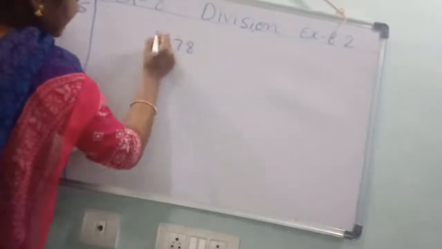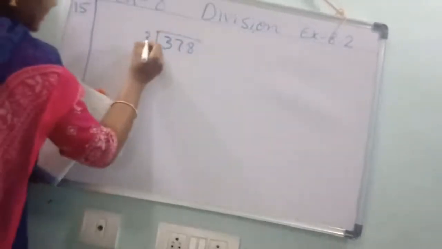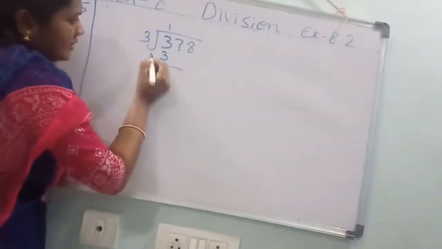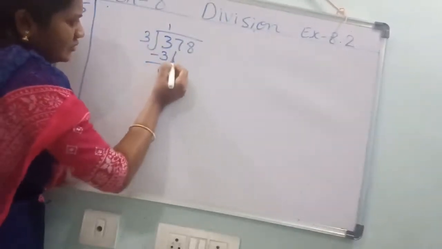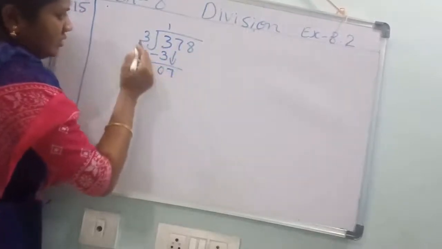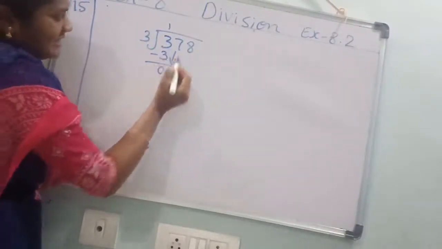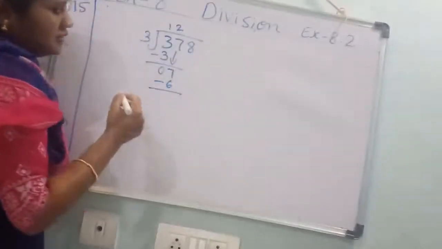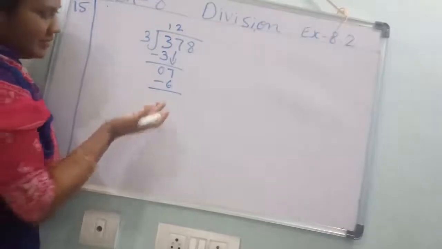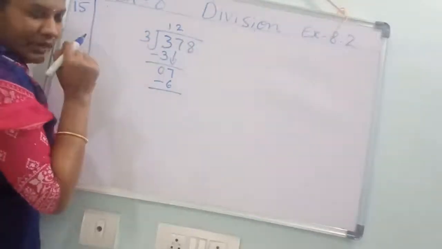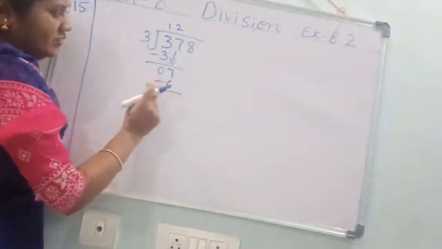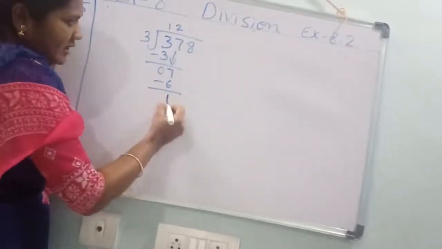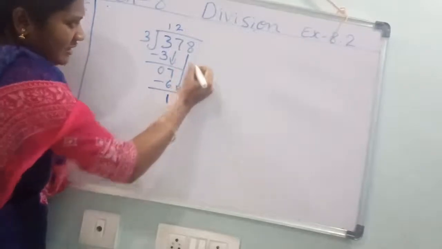378 divided by 3. See, 3 ones are 3. 3 minus 3, 0. This 7 you should take down. 3 ones are 3, 3 twos are 6. 3 threes if you take means 9 will come. 9 you can't minus. You can minus 6. That's why I took 6. 7 minus 6, 1. Again you should take down this 8.